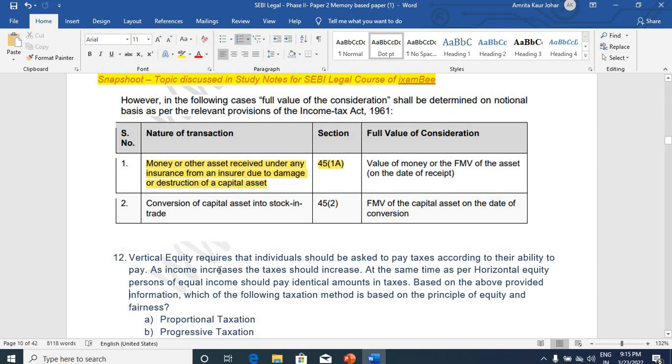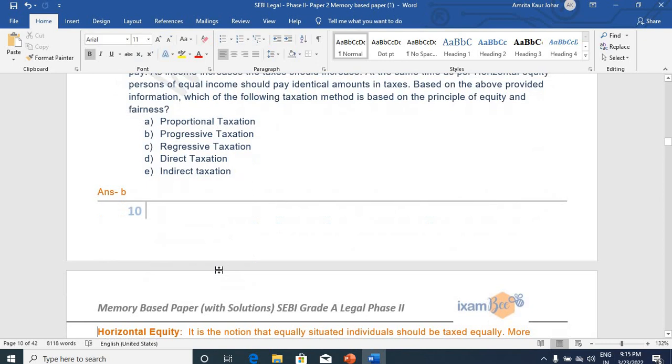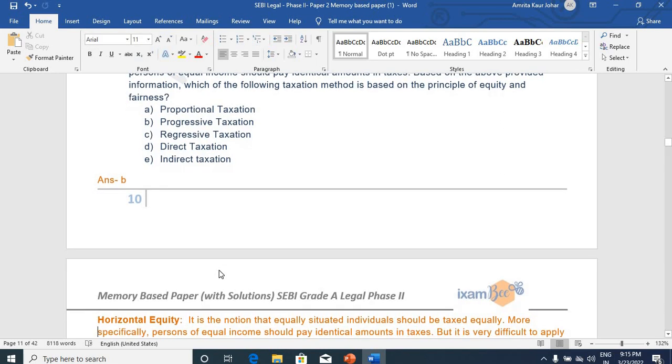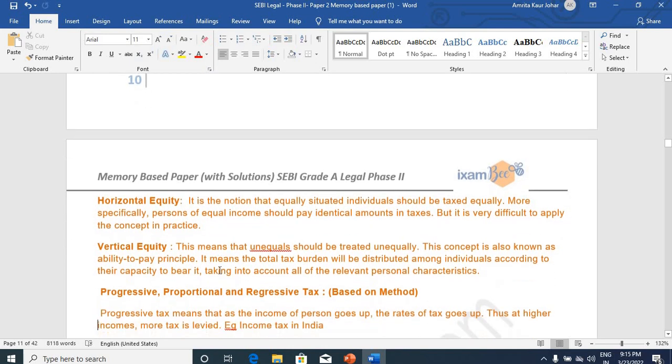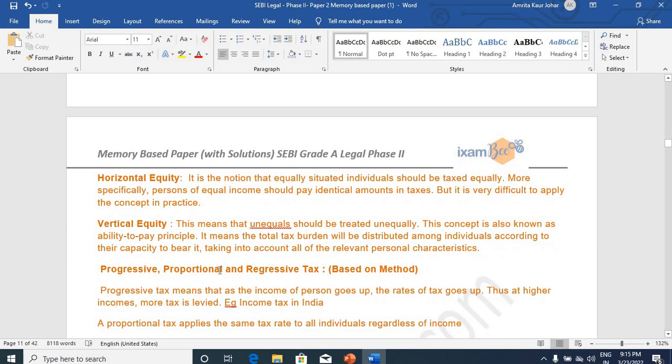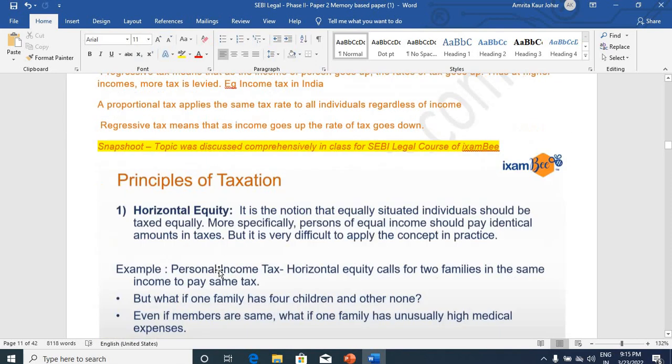The options were proportional taxation, progressive taxation, regressive taxation, and direct or indirect taxation, and the answer is B, progressive taxation. This is the concept of progressive taxation, and horizontal equity, vertical equity, progressive, proportional, and regressive tax are based on this method. This is the apt solution for it.